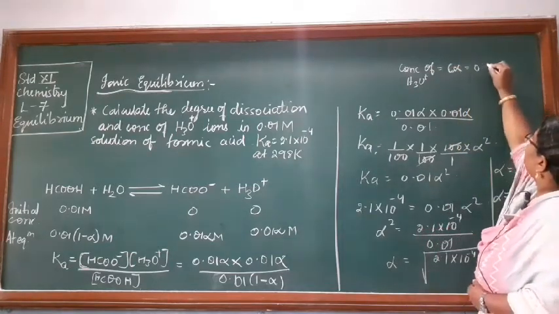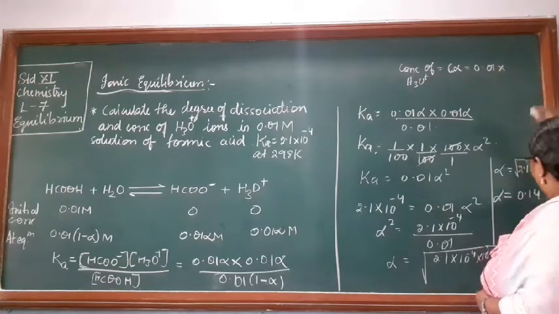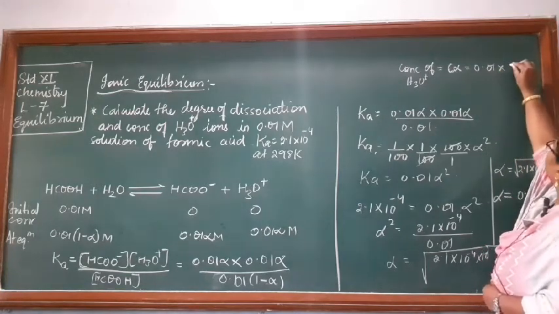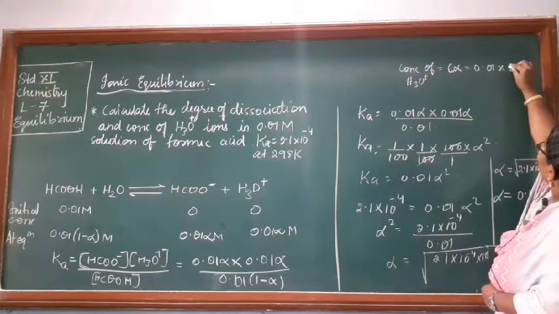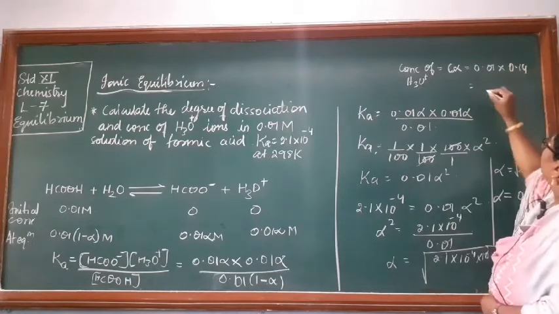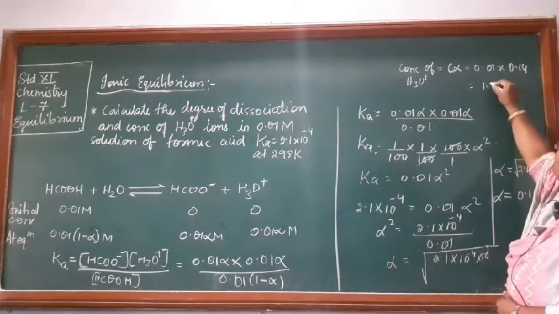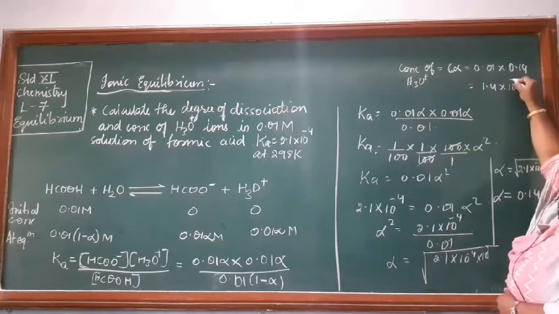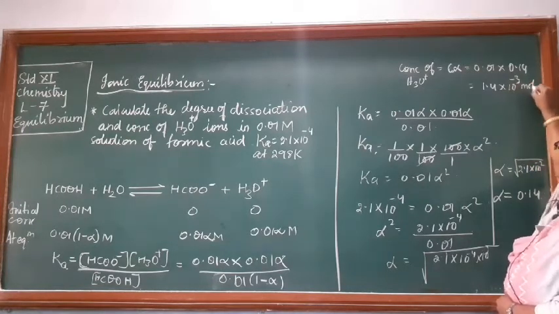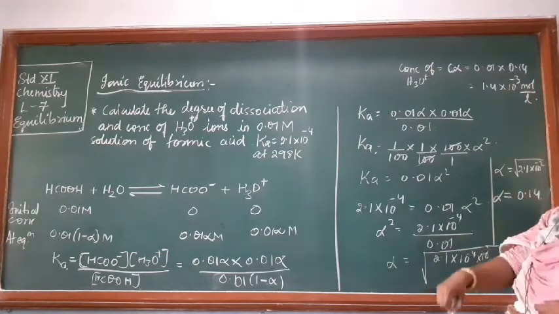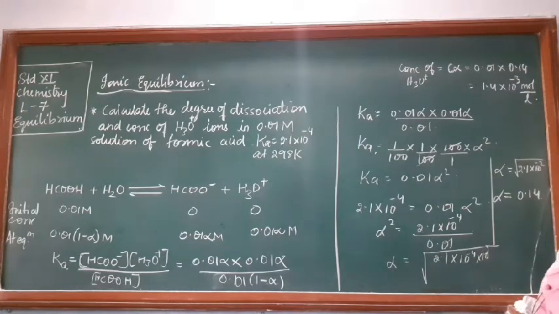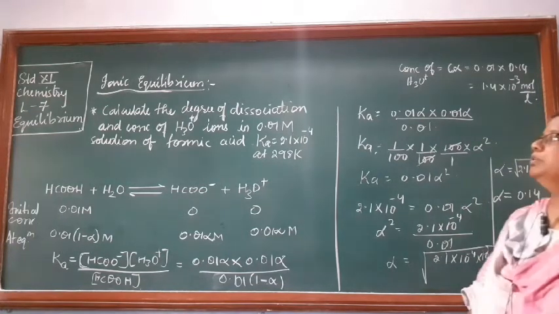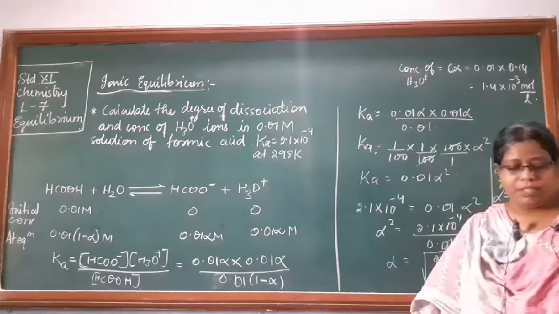C is 0.01 into, what is your alpha? It is 0.14. So that becomes 1.4 into 10 power minus 3 moles per liter. Have you understood? So this is how you are supposed to calculate. Please copy down.